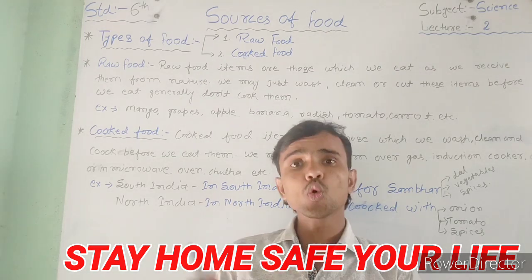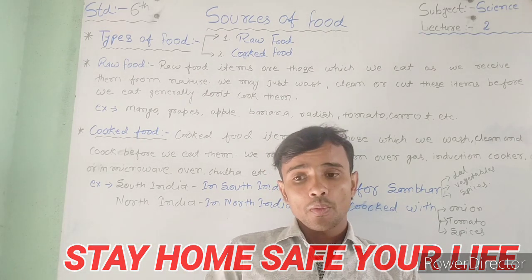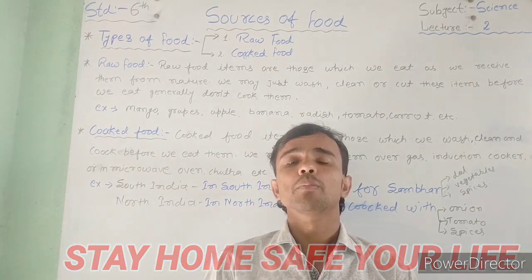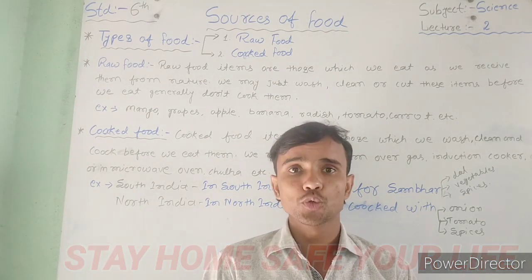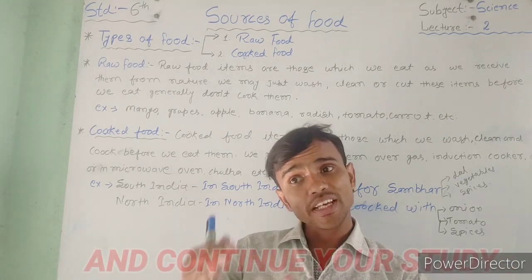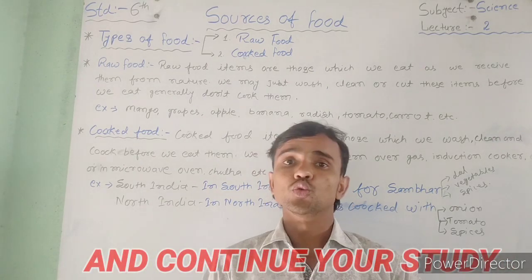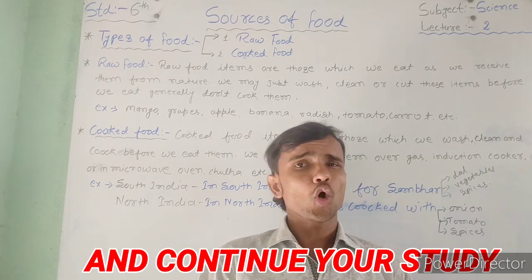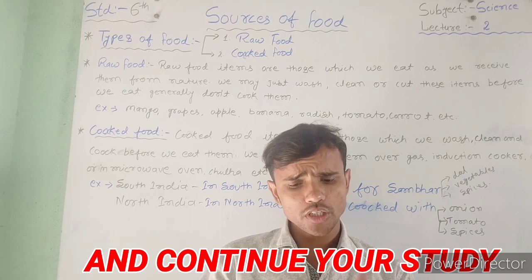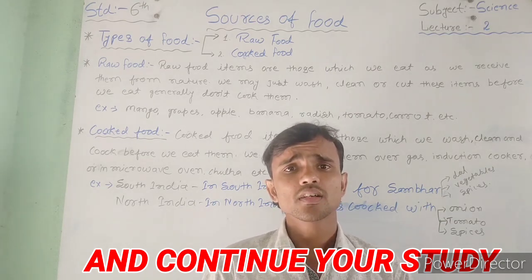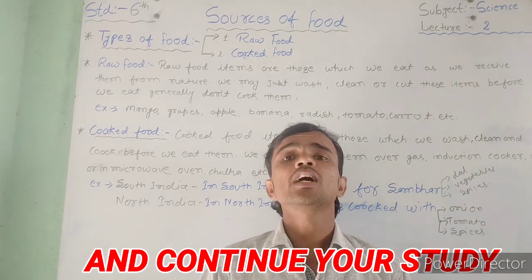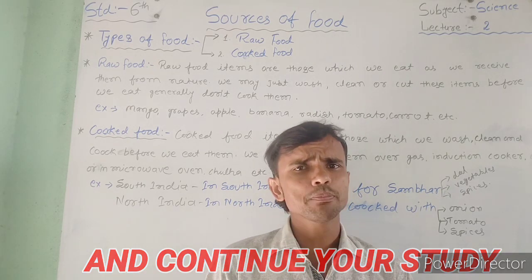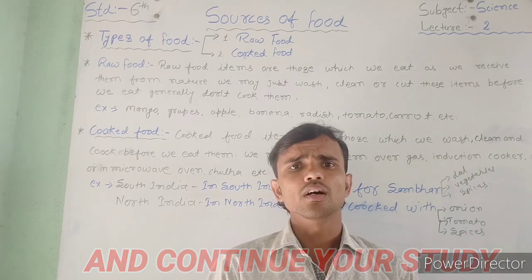But in cooked food, firstly it is cooked by an induction cooker, a pressure cooker, a stove, or a chulha, and then we use it. So that's cooked food, and that's raw food. Raw food means firstly we take the food, then wash it, then cut it, and after that we use it. So my dear students, that's very simple for cooked food and raw food.